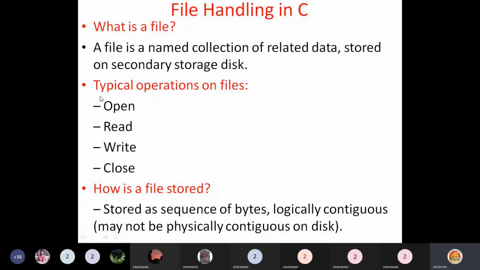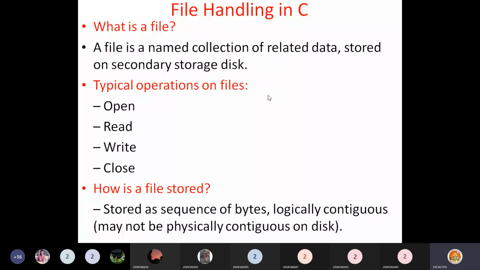That is the advantage of creating a file. Generally some operations are performed on files. After creating the file, we perform some operations. What are those typical operations? We open a file, we read data from the file, we write data into the file, and finally, once we have completed the task, we close the file. So these are the four operations generally performed on files: open, read, write, and close.